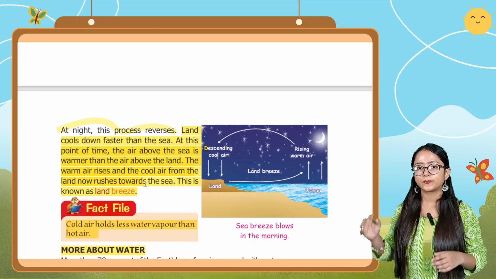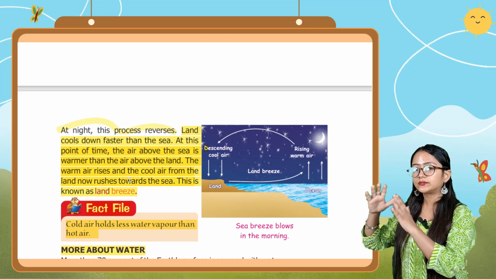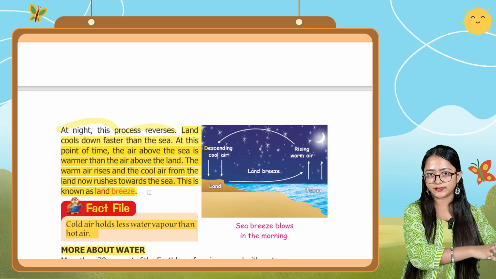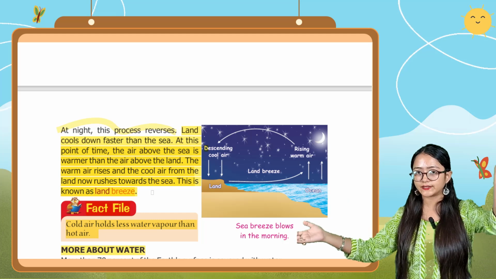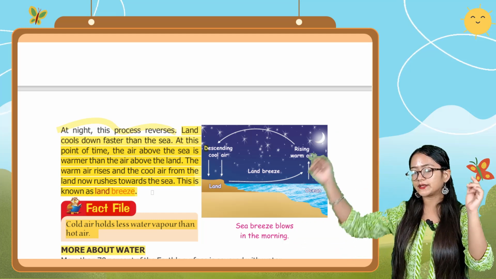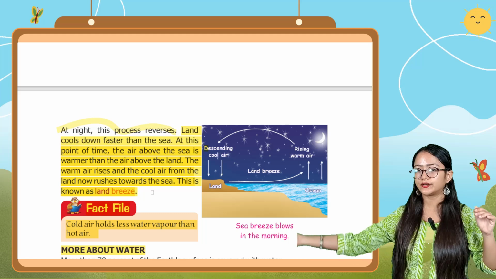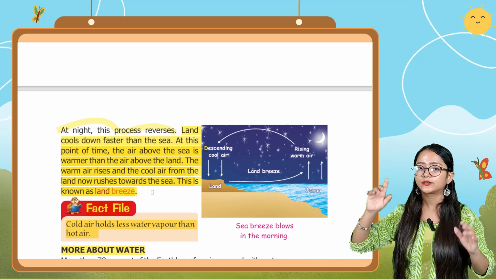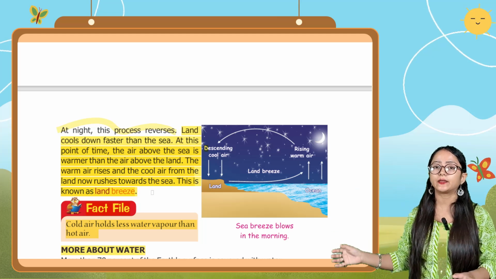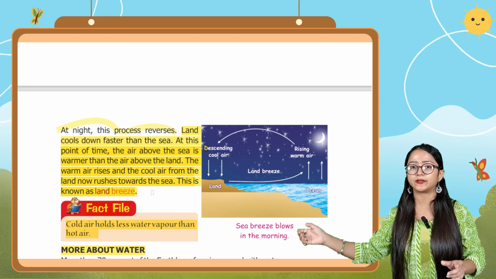So basically here the warmer air is over the sea, and the cooler air is over the land. The warmer air rises up and the cooler air takes its place. So the cooler air goes towards the sea area. It happens during the night time only, and it is known as land breeze.